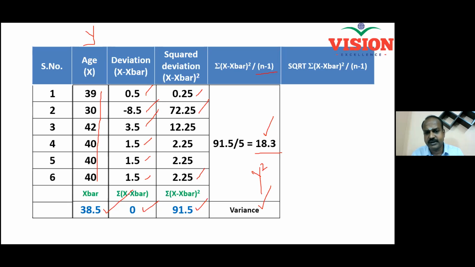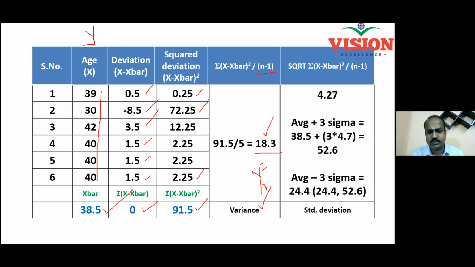So this is difficult to work with, year square, squared unit, and that is why we take a square root. Square root of 18.3 is 4.27. Now this 4.27 is called standard deviation. Standard deviation will have the unit similar to your data. Your data is years means standard deviation also years. And now we are comfortable in working with it.